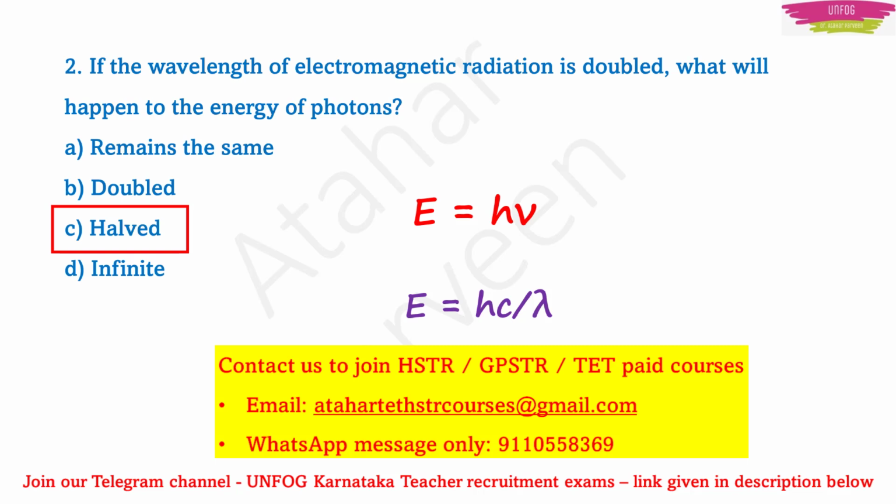You get my point, right? So if the wavelength of the electromagnetic radiation was made 4 times, then the energy would become 1 by 4 of whatever the numerator is. You get my point, right?